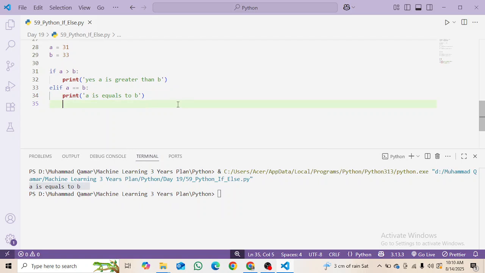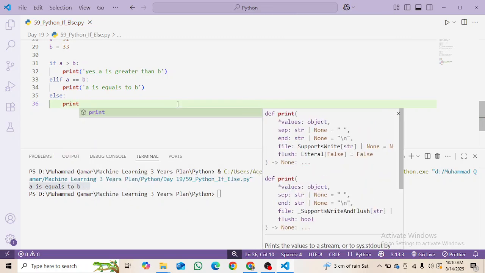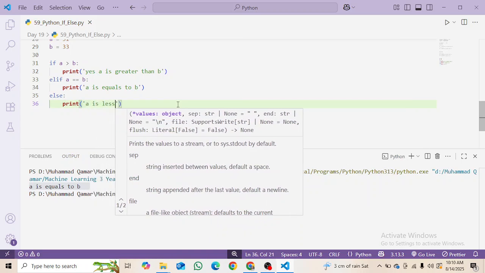As this condition is also not true, I am making another statement, and I am not giving any condition here, so that Python will know that as the above conditions are not true, it has to execute this line. I'm making a new statement here: print a is less than b.